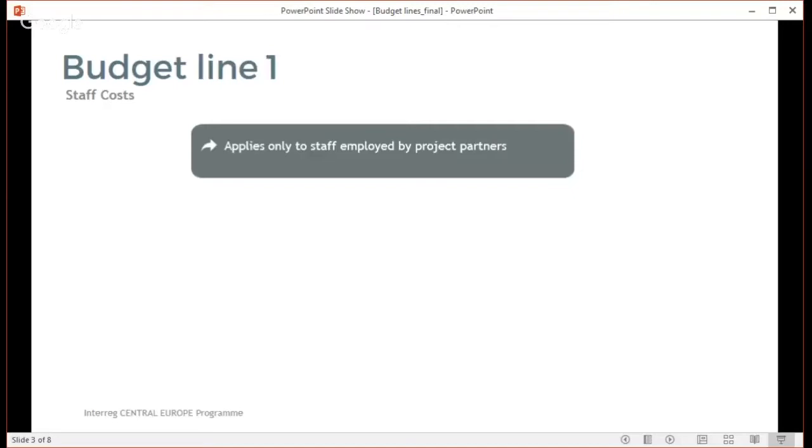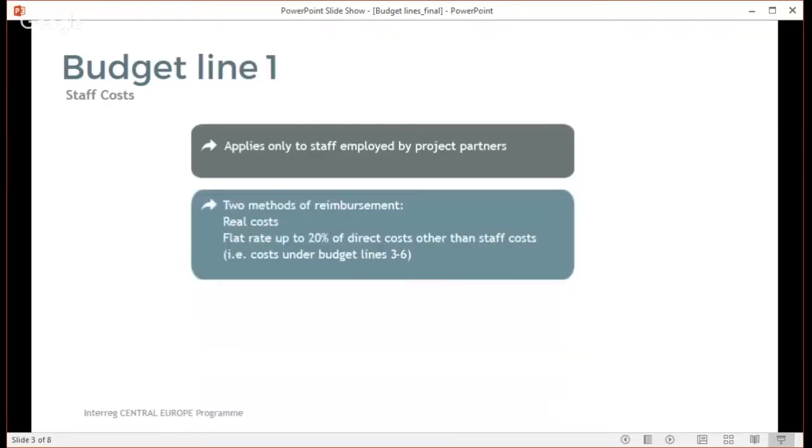The only precondition, the persons have to be employed by the project partner institution and have the relevant documentation to show the employment status. There are 2 methods of reimbursement for this budget line. The first is based on the real costs, with the eligible costs limited to salary payments and any other payments related to the salaries, provided that those are either fixed in the employment document or according to the national legislation or internal partner institution regulations, and in all cases are not recoverable by the employer.